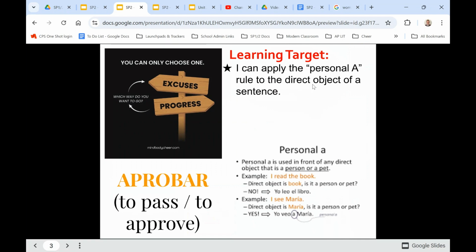Learning target for this lesson: I can apply the personal A rule to the direct object of a sentence. El verbo de hoy es aprobar, which means to pass or to approve. Y la cita dice: you can only choose one, excuses or progress. Which way do you want to go? So it's a good reminder, right? We can make up lots of excuses, but that doesn't help us move forward.